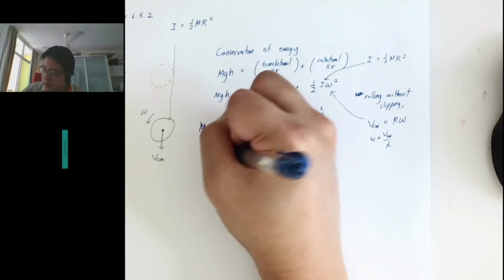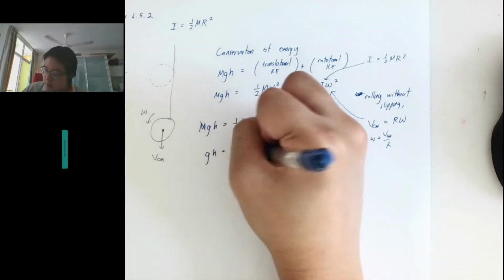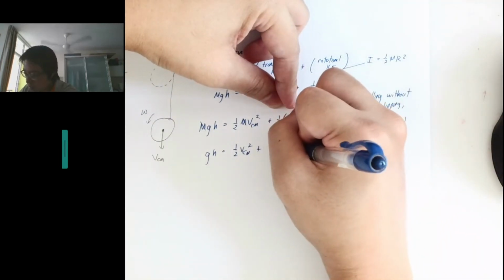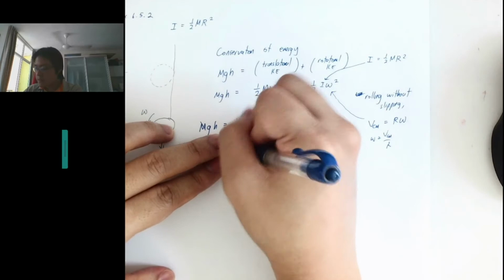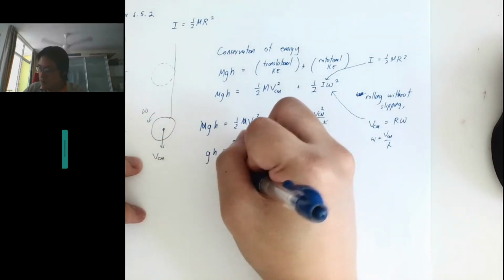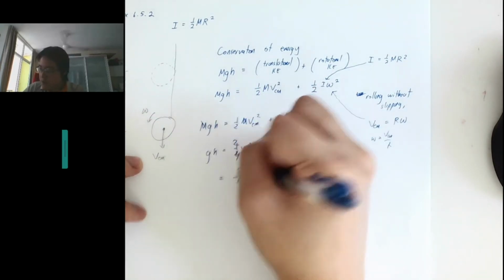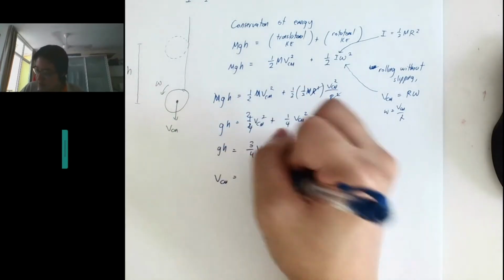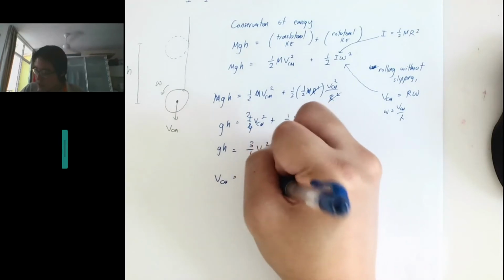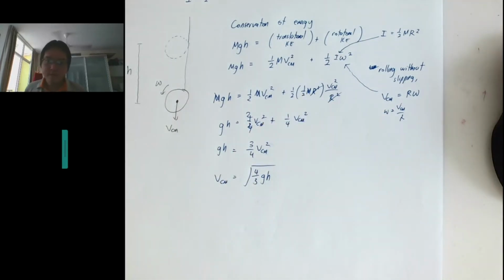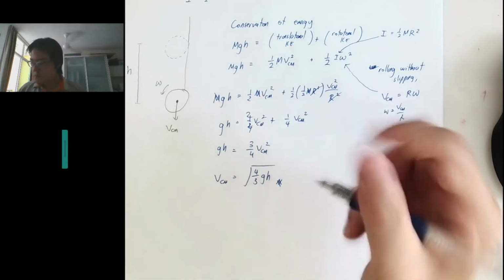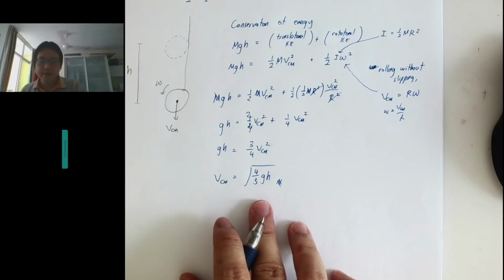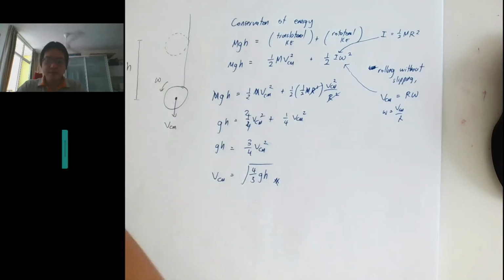So I got gh is equal to half v_cm squared plus half times half, so it's a quarter v_cm squared. If I make the denominators the same, I got 3 over 4 v_cm squared equals gh. I want to find v_cm, right? So v_cm is just the square root of 4 over 3 gh. So this is the velocity at the base when it descended the distance h.